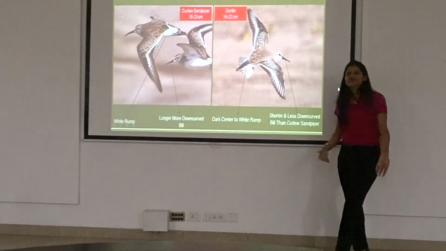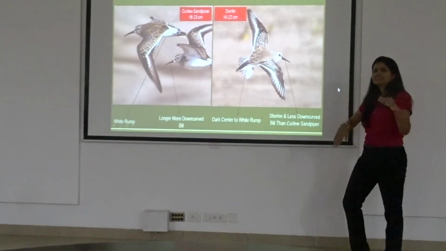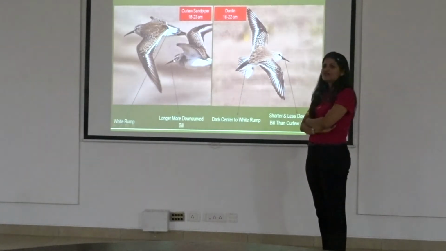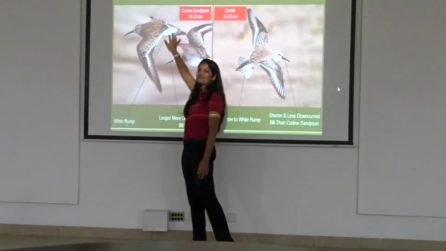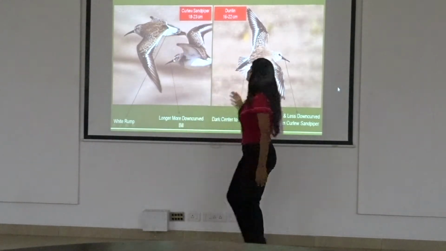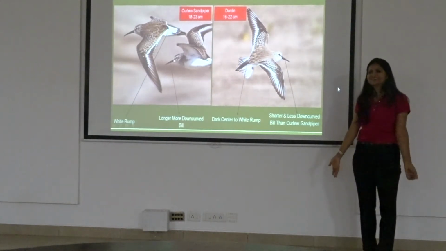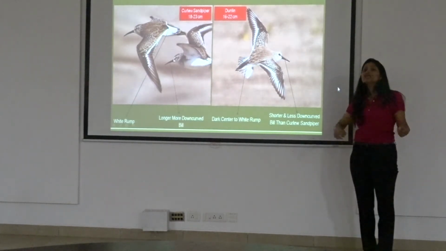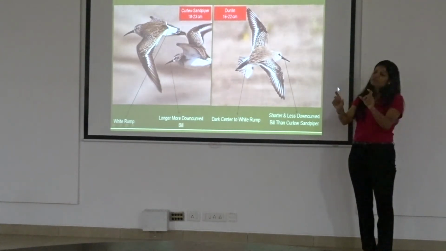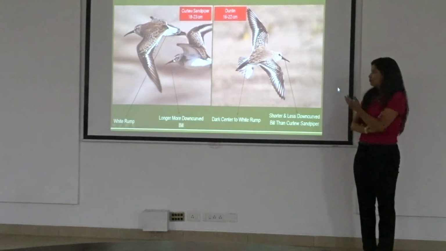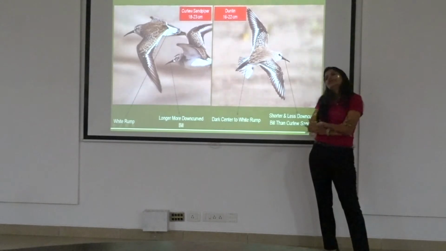Okay, so this is what we did. We just clicked the bird. We went the second day, right? The first day we did not have a flight shot. We went the second day and we were like, okay, we'll wait for the bird to fly. Because it is very, very simple. The curlew sandpiper has a white rump, whereas a dunlin has a partition. So that makes it so easy. Otherwise it's really confusing, but for that you should know. If you know, you will take the other shot. If you don't know, you will just keep that photo and sit with it. If you know the feature, it will be really easy for you.